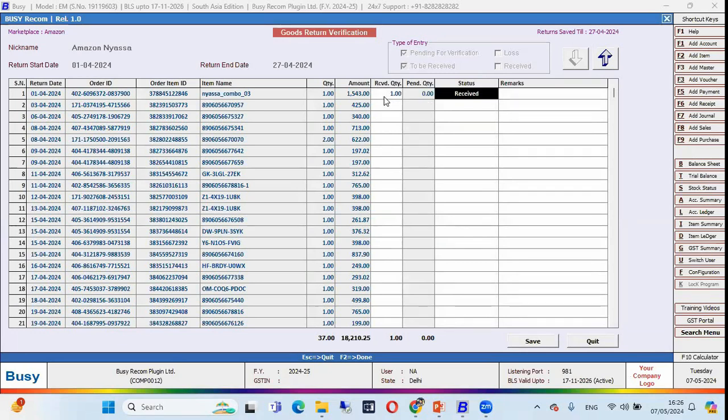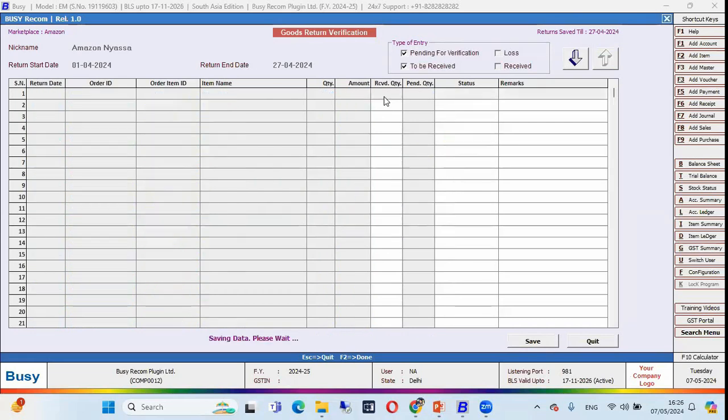Now see, the status is updated. This is the sales return transaction. One quantity is received. In this transaction, you can see there are two quantities, and one quantity is received and one quantity is pending. So it's showing To Be Received, which means one quantity is received and one is pending. So this is partially completed. We can select the status, update the status in this report, and save the data.